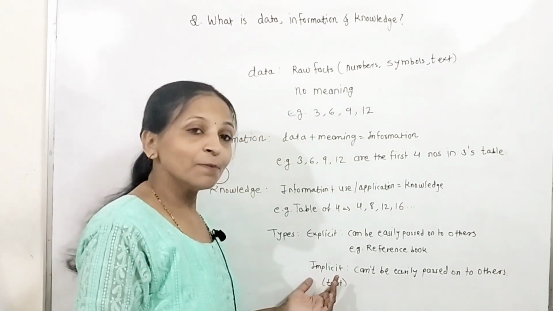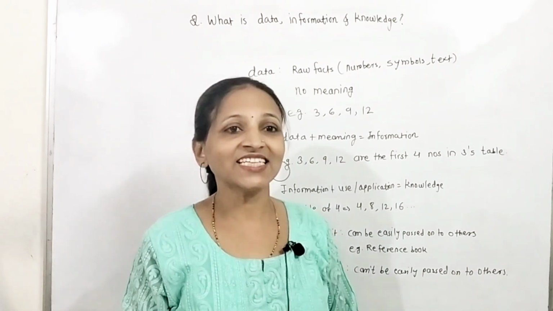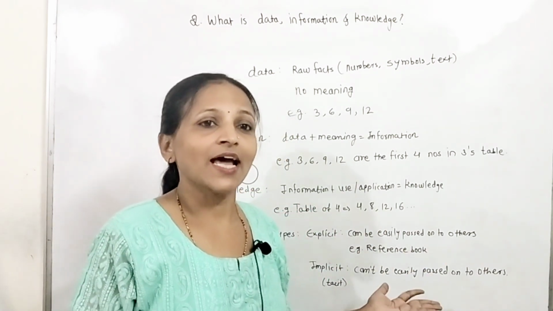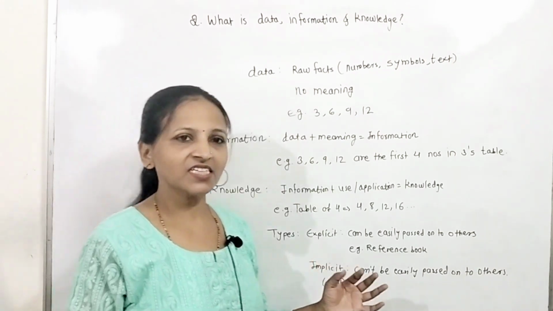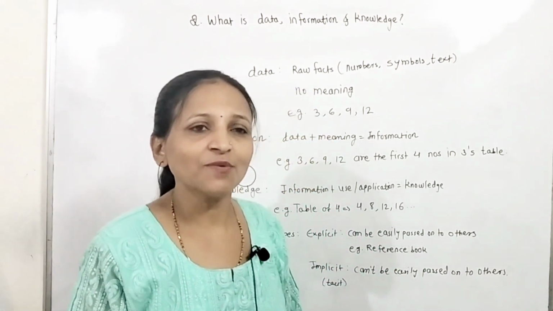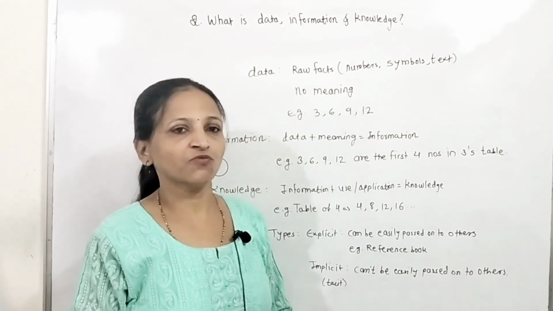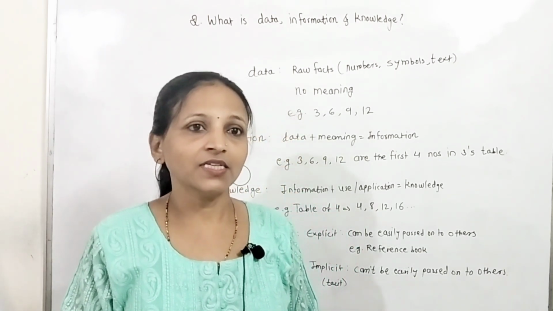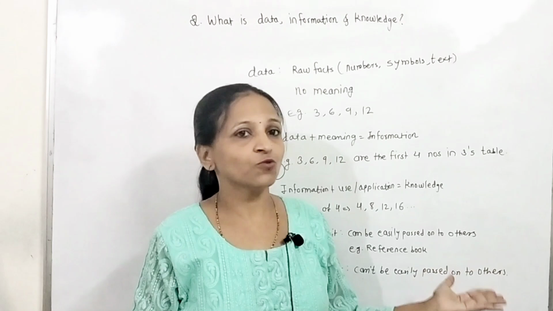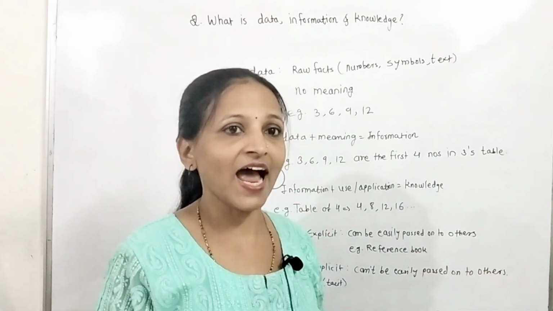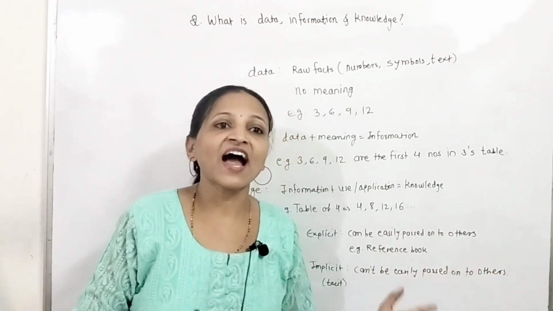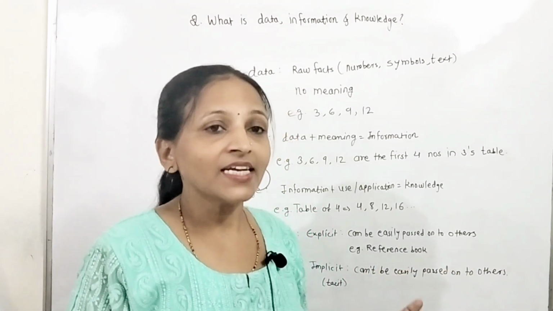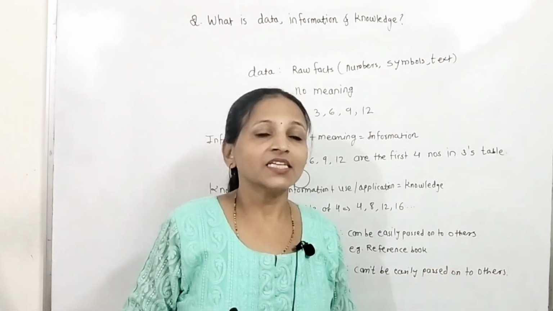But the next is implicit knowledge. It is also called tacit knowledge. The knowledge that cannot be easily passed on to others, that is nothing but tacit knowledge. Wherever practice is needed, that comes under tacit or implicit knowledge. For example, if you know how to make roti, then you can teach others how to make roti, but to be perfect, that person should practice it. Then only he or she can do that. That type of knowledge is nothing but implicit knowledge.